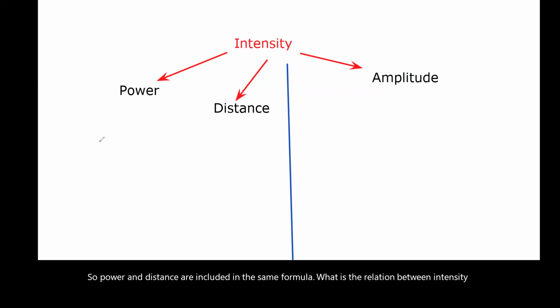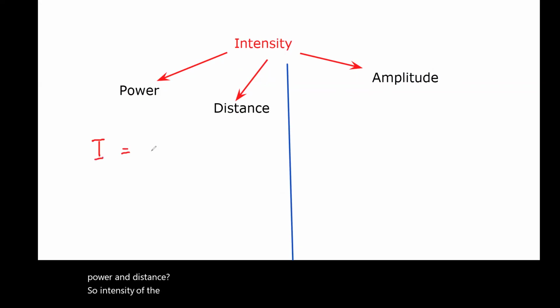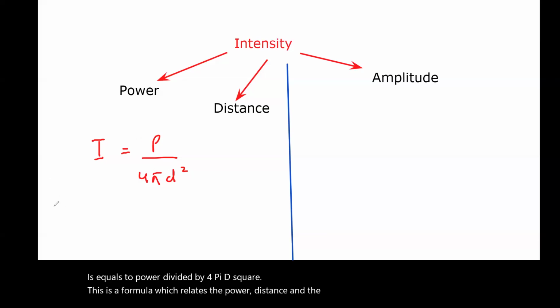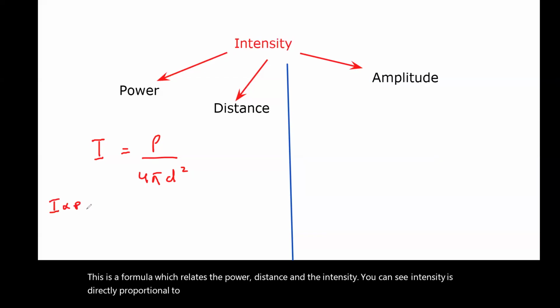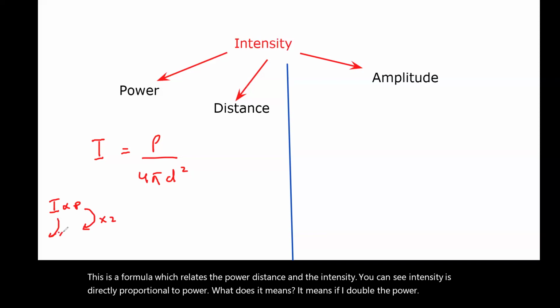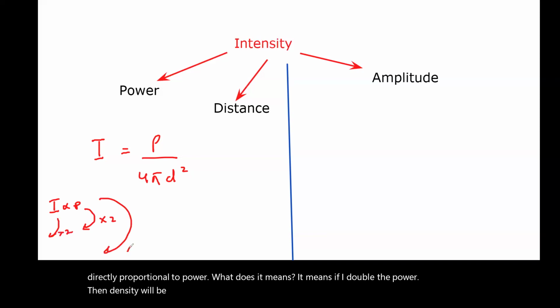So intensity of the radiation is equal to power divided by 4 pi d square. This is a formula which relates the power, distance, and the intensity. You can see intensity is directly proportional to power. What does it mean? It means if I double the power, the intensity will be double. If I triple the power, the intensity will be 3 times.